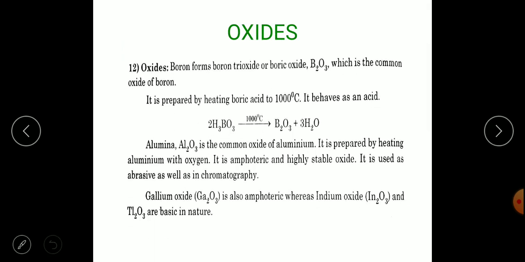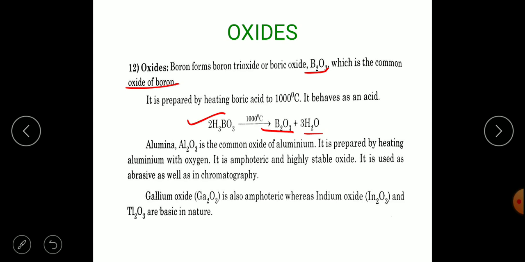And about the oxides, group 13 and their oxide formation ability. Boron forms boron trioxide or boric oxide, which is the common oxide of boron. It is prepared by heating boric acid to 1000 degrees Celsius. It behaves as an acid. So when we heat boric acid to 1000 degrees Celsius, we get boric oxide, along with the byproduct water.